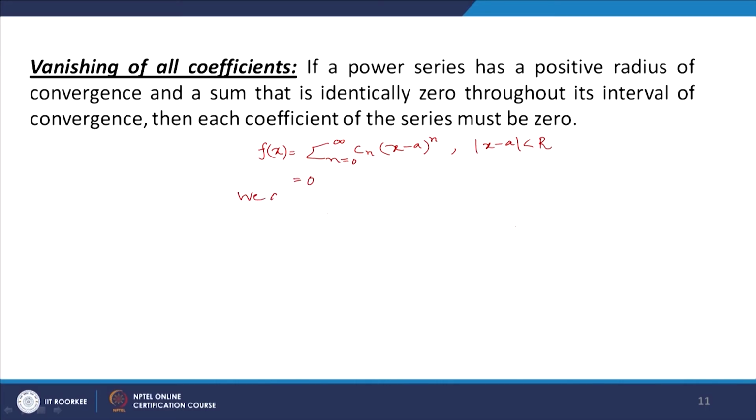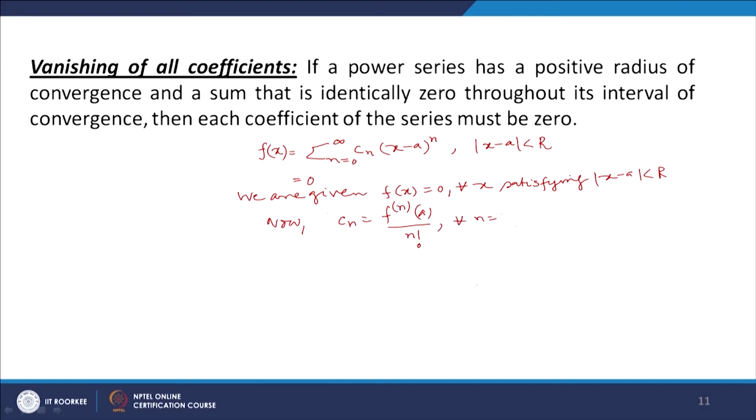We are given f(x) equal to 0 for all x satisfying mod of x minus a less than r. Now the c_n's are given by f^(n)(a) over n factorial for all n equal to 0, 1, 2 and so on up to infinity.